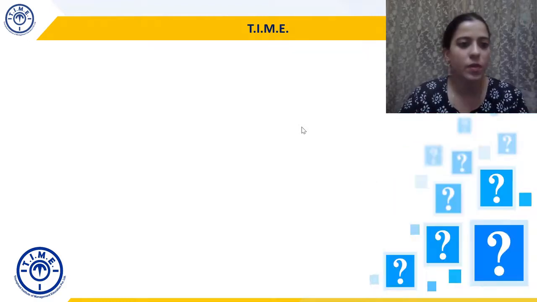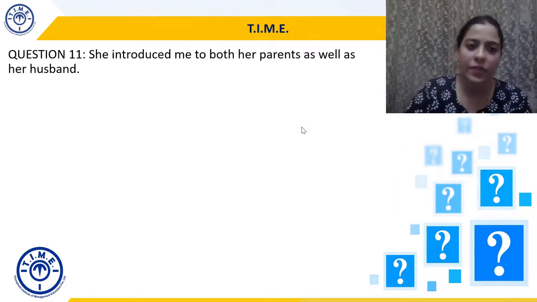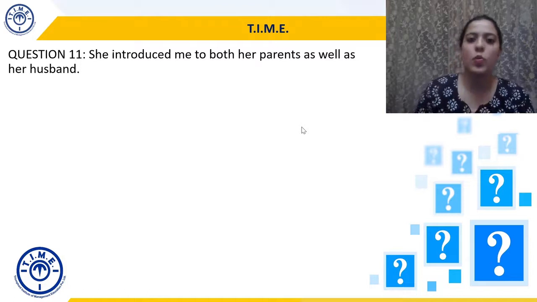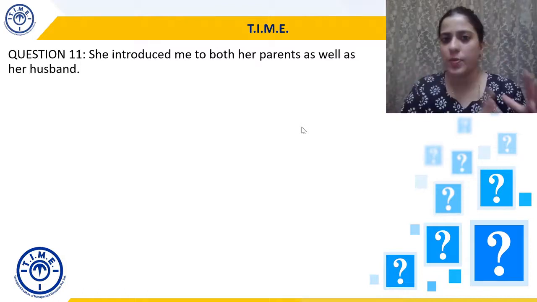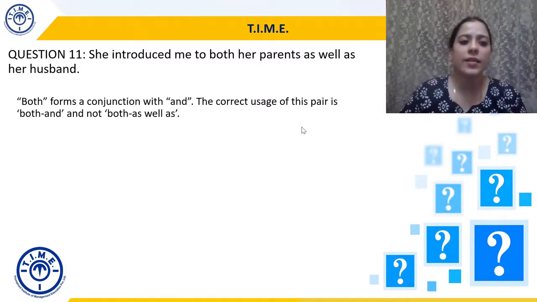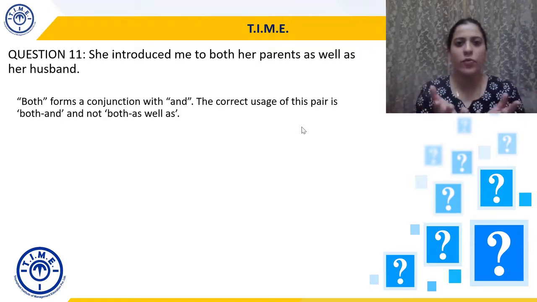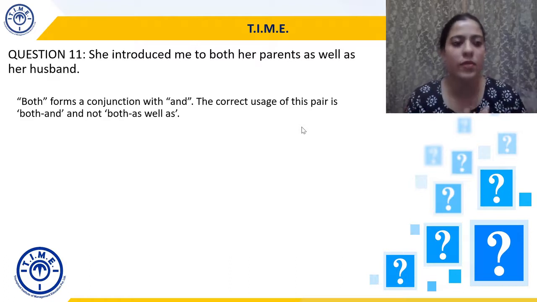Okay. Moving to question 11. She introduced me to both her parents as well as her husband. So she introduced me to both her parents, one entity, husband, second entity. Now the error is that both forms a conjunction. Conjunction is anything which joins two different sentences or two different words, right?